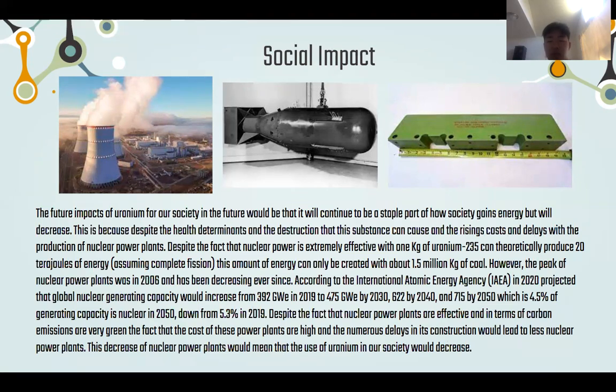This can be seen in that the Atomic Energy Agency in 2020 projected the global nuclear generating capacity would increase from 392 GWe in 2019 to 475 GWe by 2030, 622 by 2040, and 715 by 2050, which means 4.5% of the generating capacity is nuclear in 2050, down from 5.3% in 2019. Despite the fact that nuclear power plants are very green in terms of carbon emissions, the high costs of power plants and the numerous delays in construction will lead to fewer nuclear power plants. And it looks like the health drawbacks are also a contributing factor.